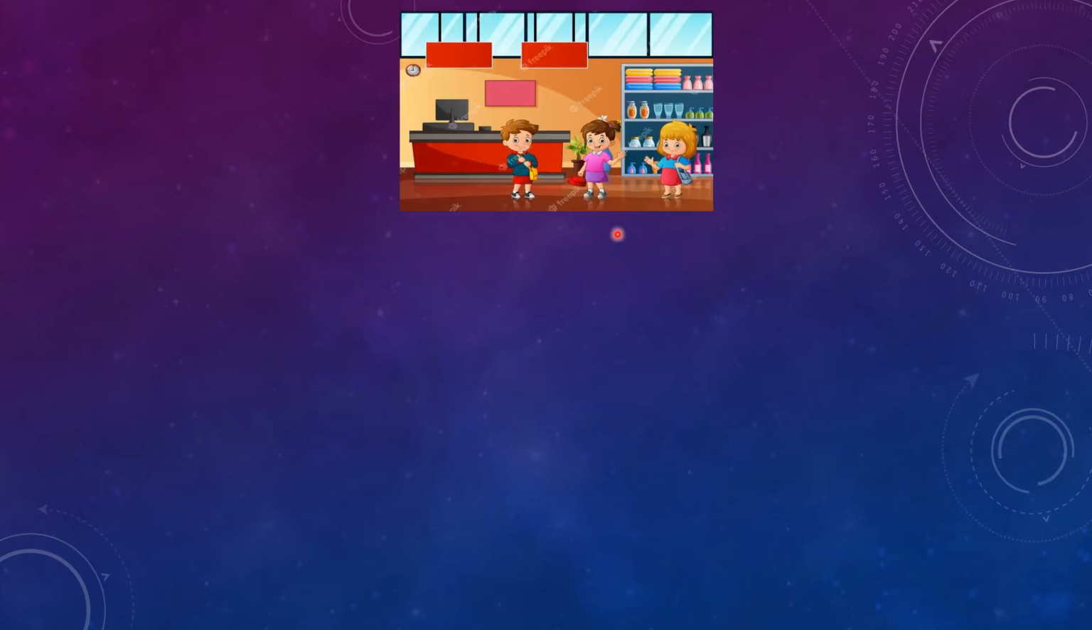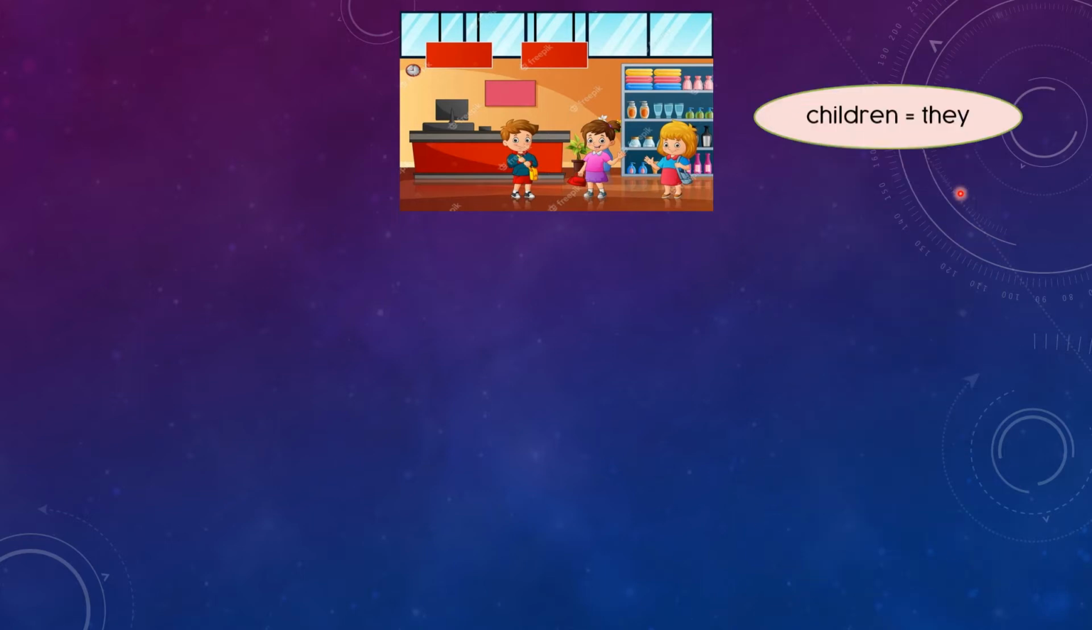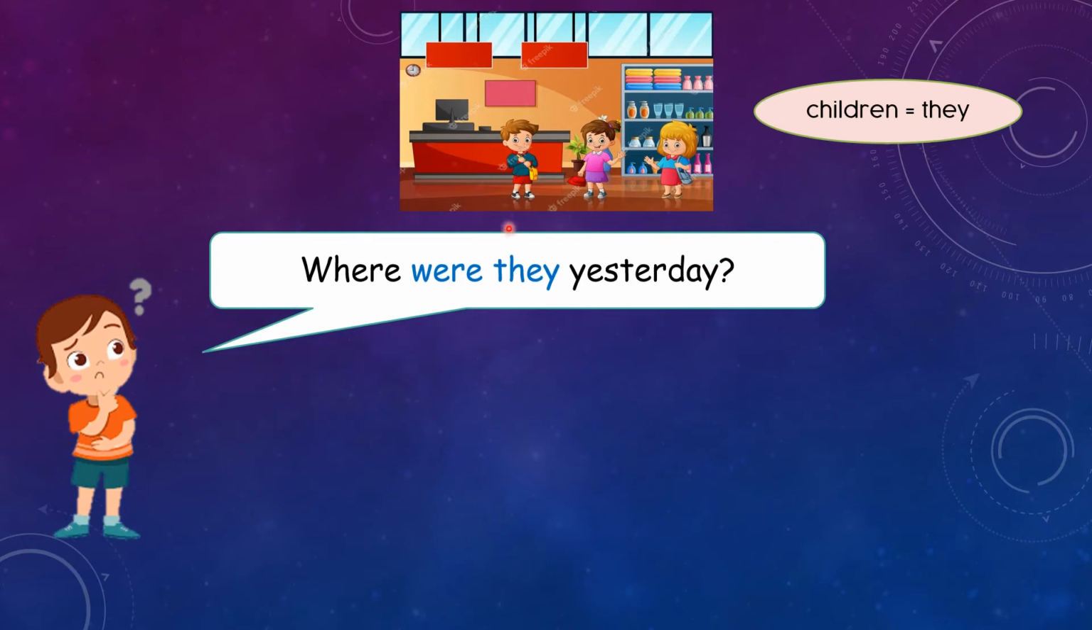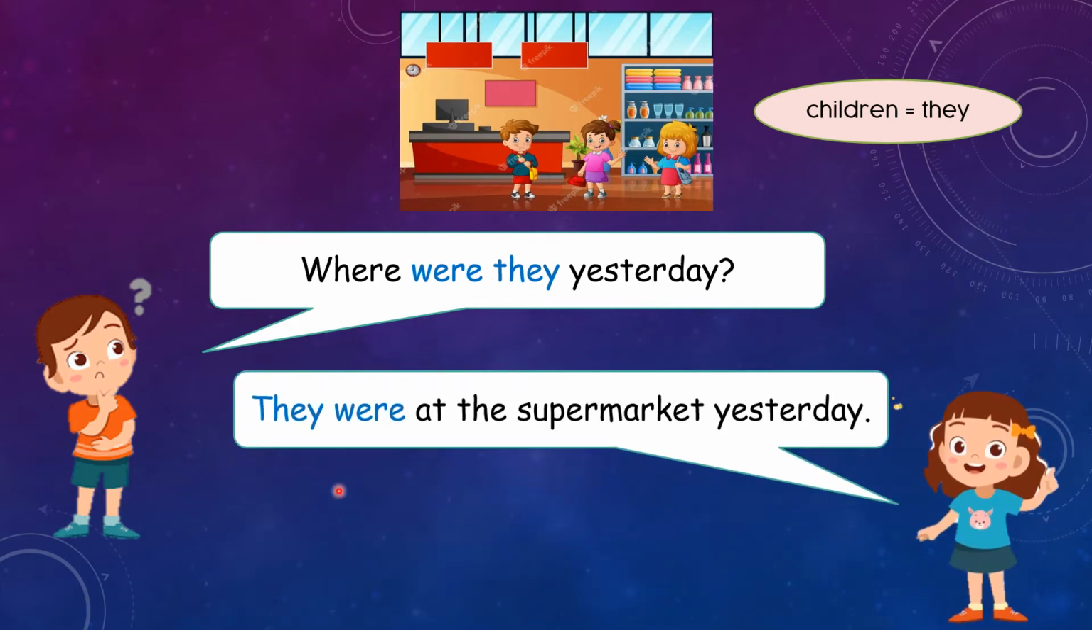Now look at this picture. There are 1, 2, 3 children. It's more than one, so many. We call the pronoun for children is they, many. So when we want to ask question, we will say, where were they yesterday? Repeat after me. Where were they yesterday? We will answer, they were at the supermarket yesterday. They were at the supermarket yesterday.